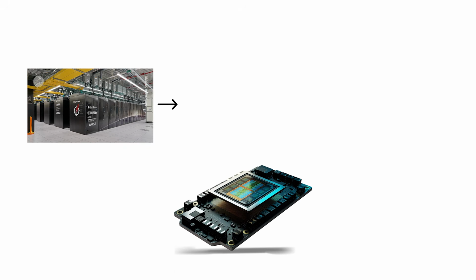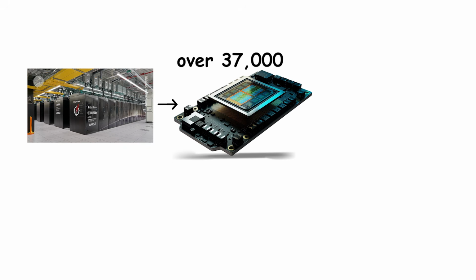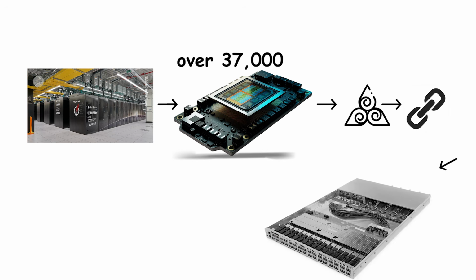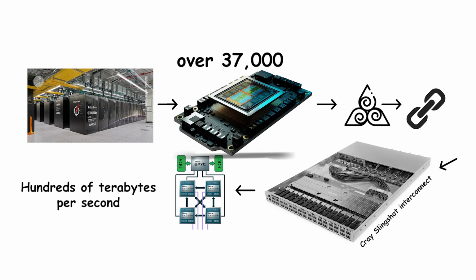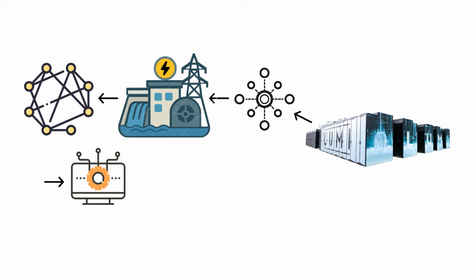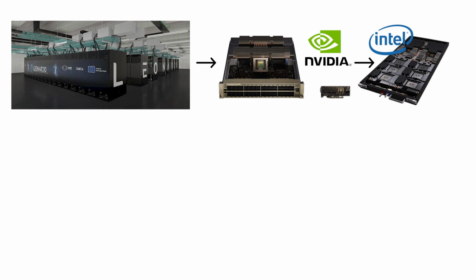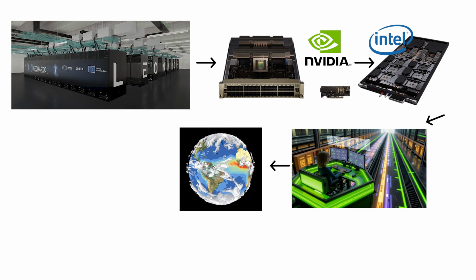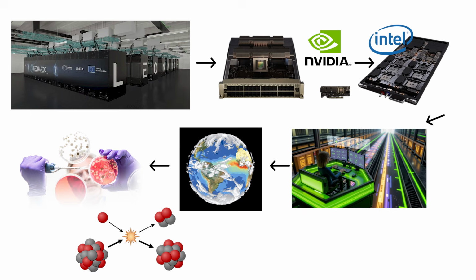Inside Frontier, over 37,000 AMD Instinct accelerators work in perfect harmony, linked by the Cray Slingshot interconnect, capable of moving hundreds of terabytes per second. LUMI, meanwhile, channels clean hydroelectric energy through thousands of nodes, producing more computational output than the entire cloud infrastructure of some nations. Leonardo blends NVIDIA and Intel technologies to run AI workloads for climate modeling, medical research, and nuclear physics.